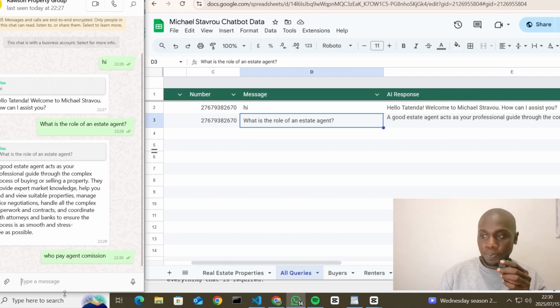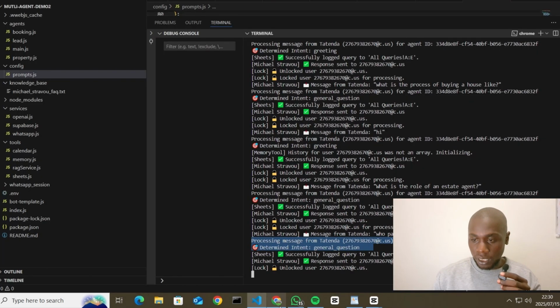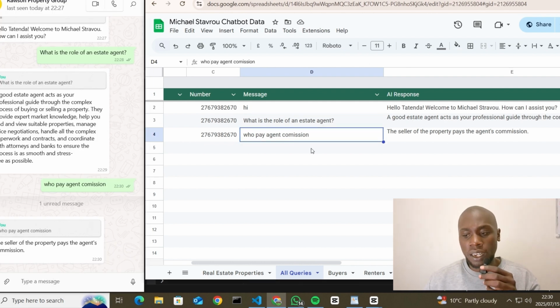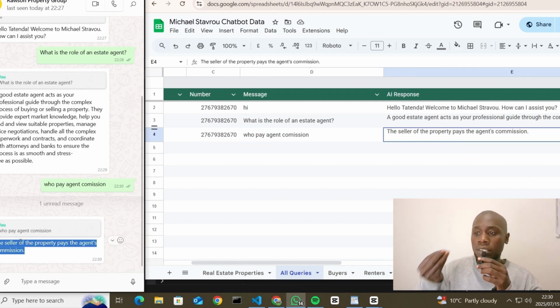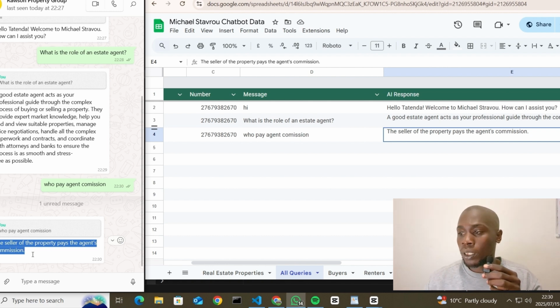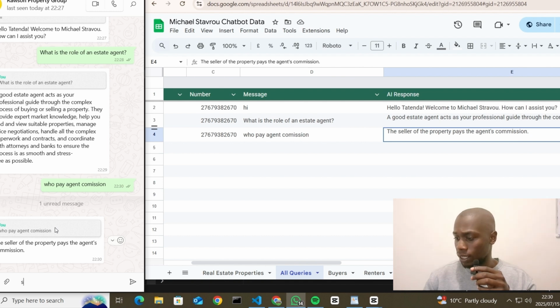So there we go. Ask it who pays agent commission. I know it's wrong English, but I just want to prove that the agent actually understands context. So it's processing. I don't have to show you the thinking process of the AI, which is here. It does think. Then it logs everything.